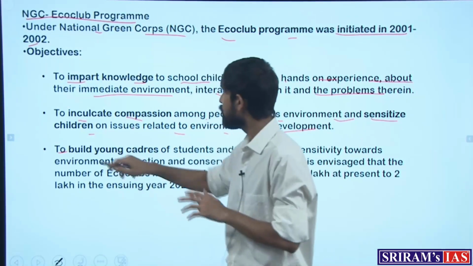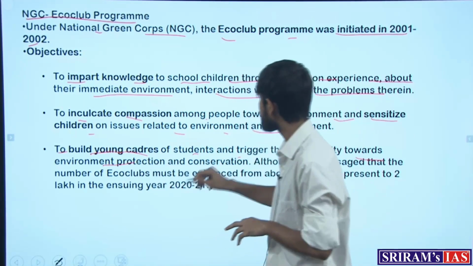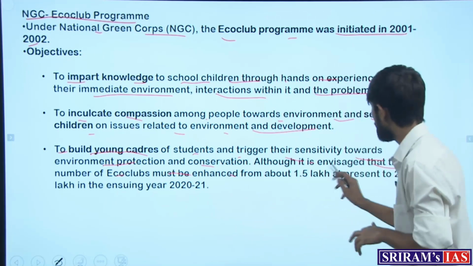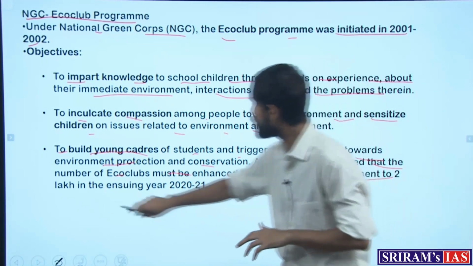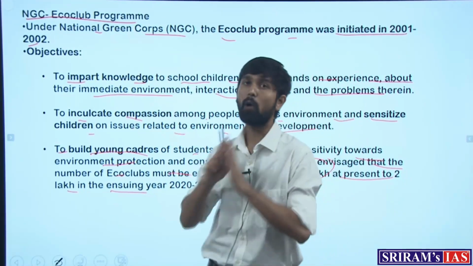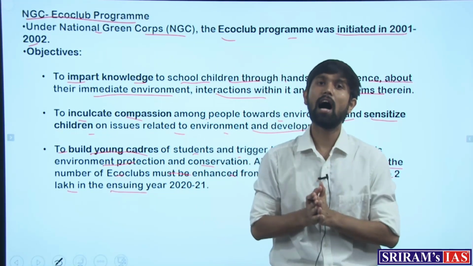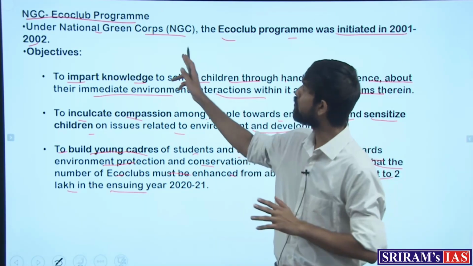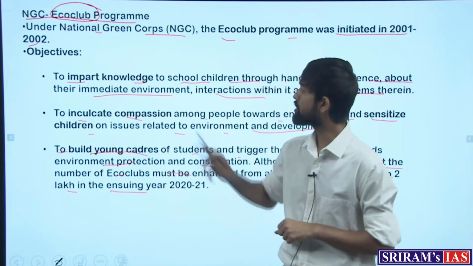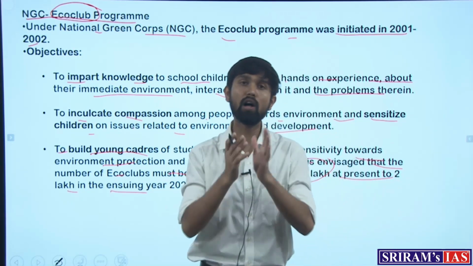And finally, to build young cadres of students and trigger their sensitivity to environment protection and conservation. It is envisaged that the number of eco clubs must be enhanced from about 1.5 lakh at present to 2 lakh in the ensuing year of 2020 to 2021. So this is the objective of Eco Club, which is being furthered in this article, where schools are facilitating the buyback scheme, and the eco clubs of those schools are implementing them, with the objective of making students aware of environmental issues and making them work towards those issues.